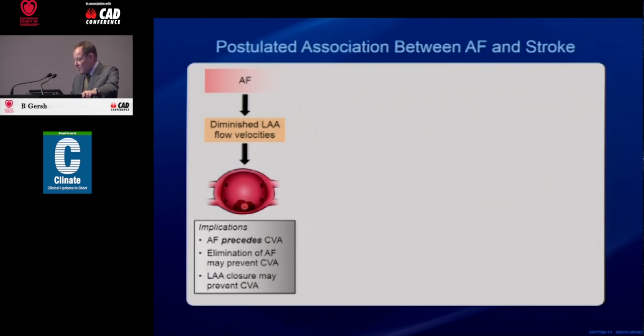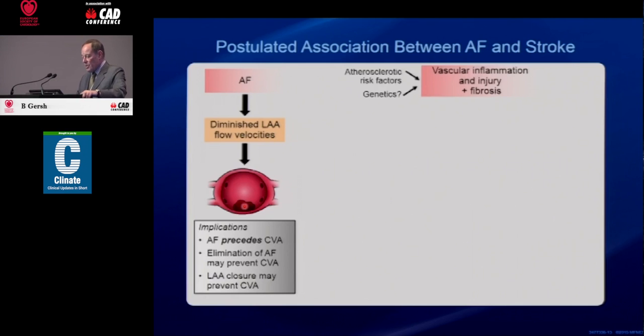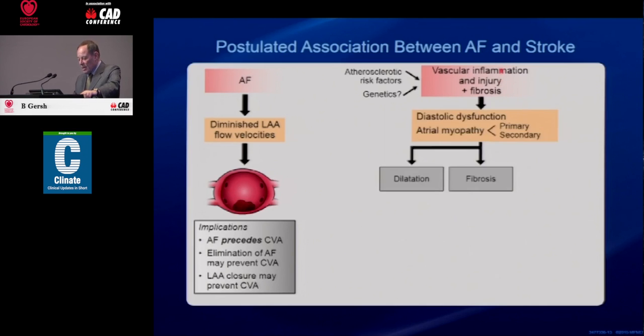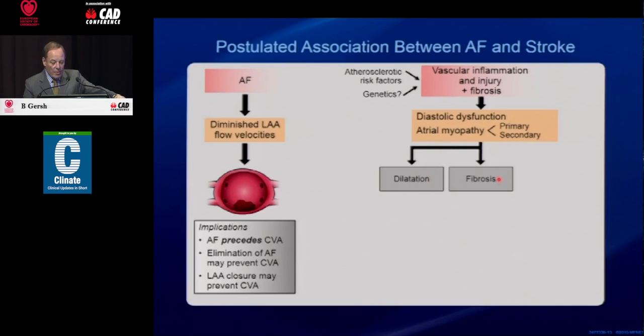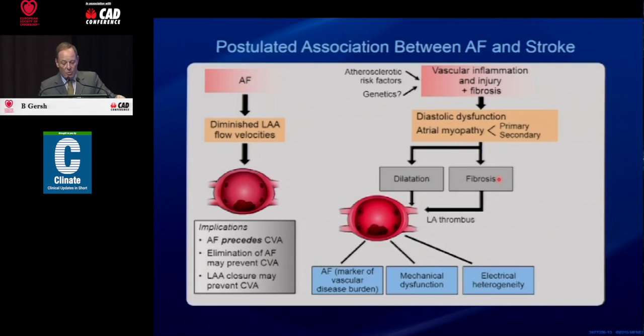But there's another concept, and that is atherosclerotic risk factors, age, and genetics cause vascular inflammation and injury and fibrosis. This in turn causes diastolic dysfunction and atrial myopathy, which is primary or secondary, characterized by dilatation of the left atrium and fibrosis. All of this would precede and lead to atrial dilatation and thrombus. And in this situation, AF is a marker of vascular disease burden. The left atrium also has mechanical and electrical dysfunction.